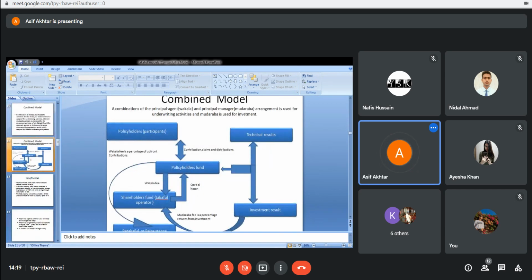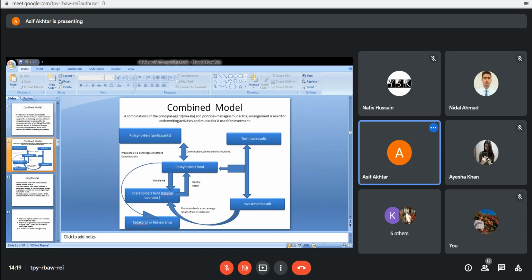So if you see this picture I'm showing you, it's a bit small. Now, if you see this picture, which is the combined model of Wakala and the Mudarba.